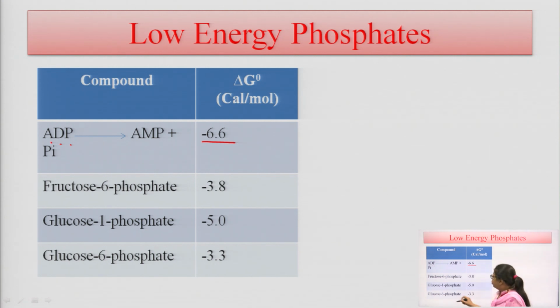There is also fructose 6 phosphate, an intermediate product of carbohydrate metabolism, which gives 3.8 kilocalories per mole on hydrolysis.